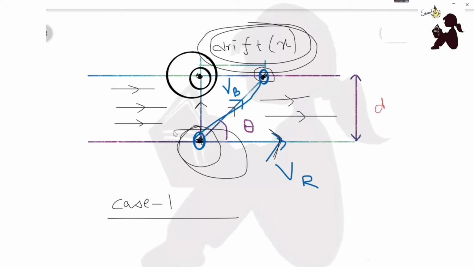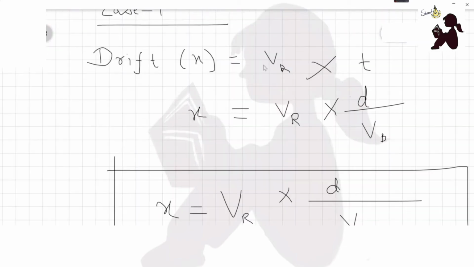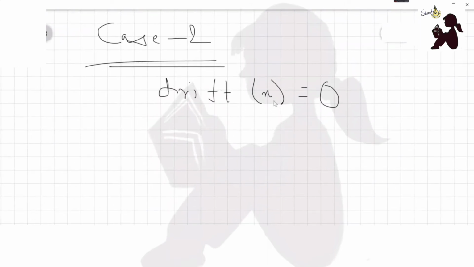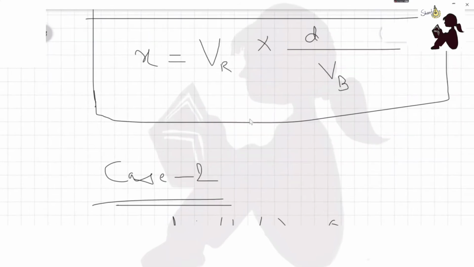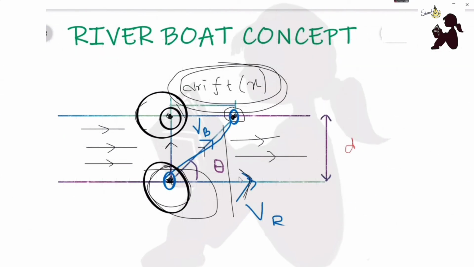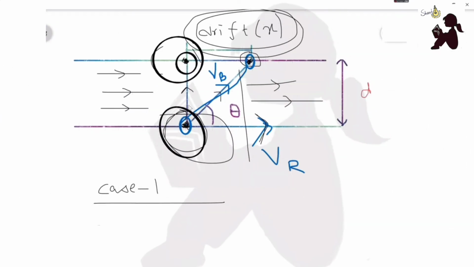So the boat will go from this point to this point. When drift is 0, the velocity of the river is 0. Now VB is in this direction, that is the velocity of the boat. In this direction, what is the component? That is VB cos theta.